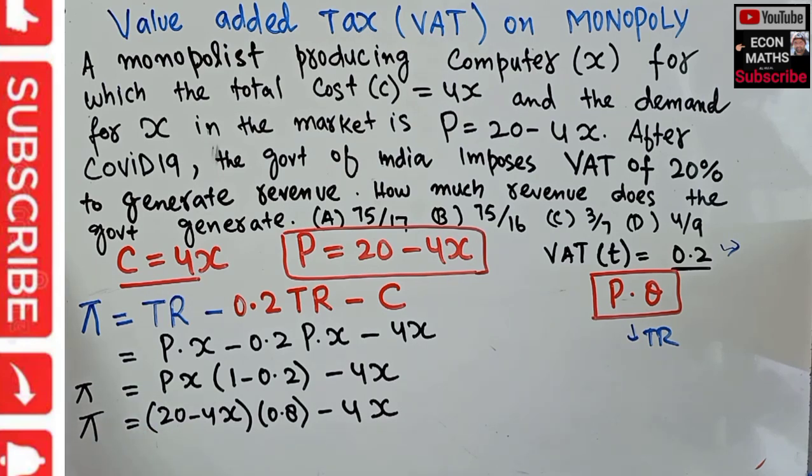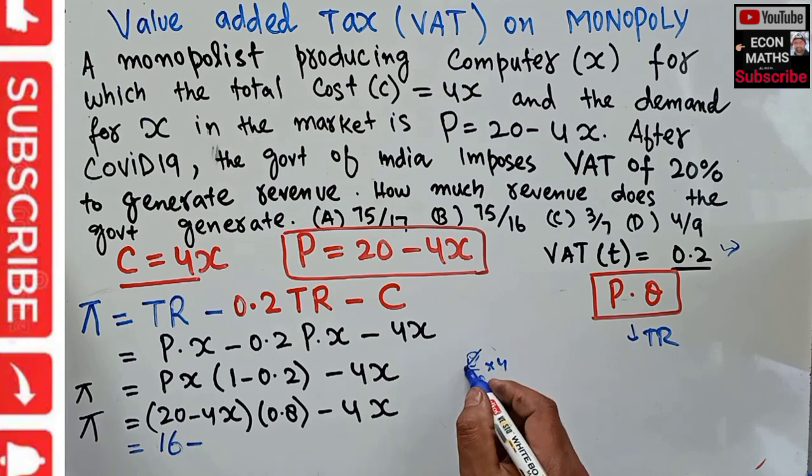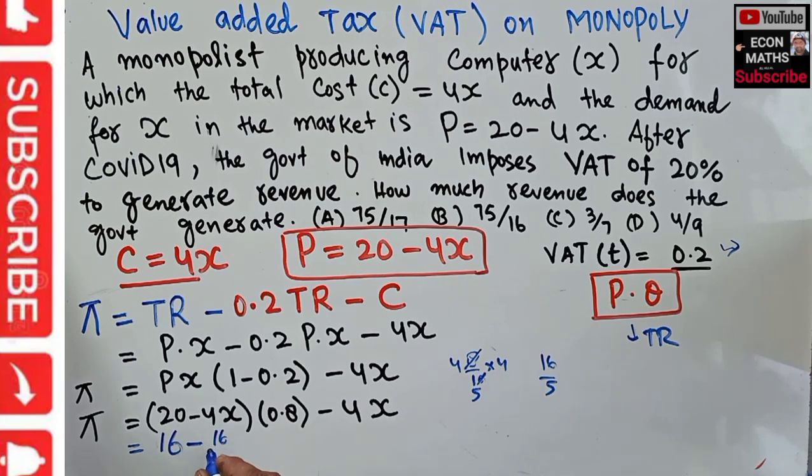Now let's solve it. 0.8 into 20 comes out to be 16. And 0.8 into 4 is 8 divided by 10 into 4, which is 16 divided by 5. So this is our demand function, P is this very stuff, and to this we multiply X also.